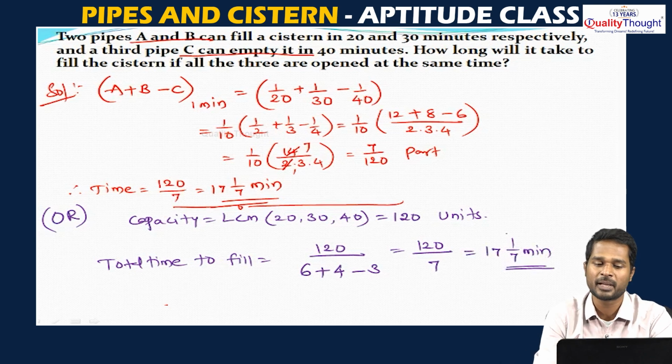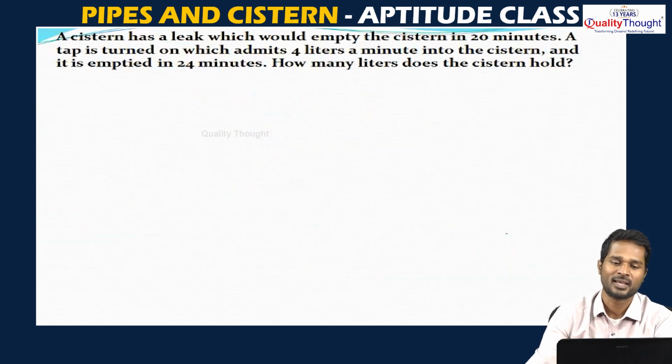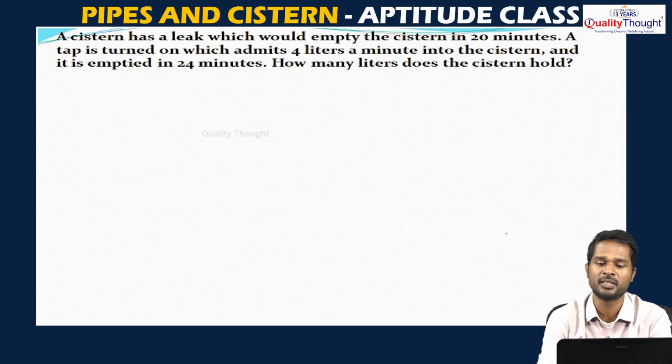So when all the 3 pipes are open together, in which 2 pipes are filling the tank and 1 pipe is emptying the tank, they will take a total of 17 1 by 7 minutes for the tank to be filled in this case. The question says, a cistern has a leak which would empty the cistern in 20 minutes. Leak means it is a drainage pipe or a waste pipe. It will empty the already filled tank in 20 minutes.